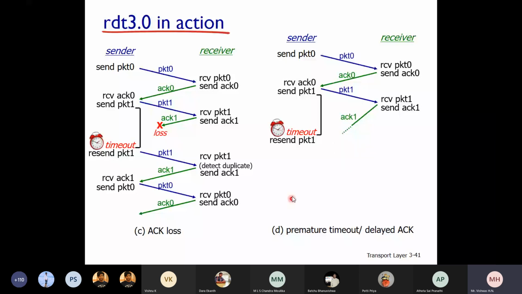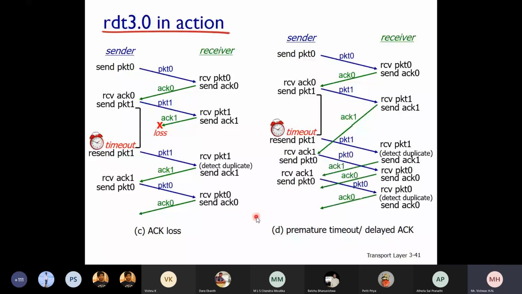Is that clear? So what happens at this time? There will be a duplicate packet. You can see here the packet is received. The acknowledgement for 1 has been received here. So the packet is retransmitted. In that case, upon receiving the acknowledgement, you can see 0 is sent. Again, the acknowledgement for 1 is sent. So basically, there will be some sort of confusion here.